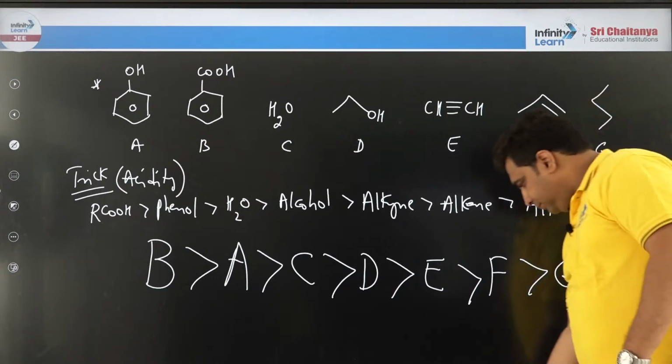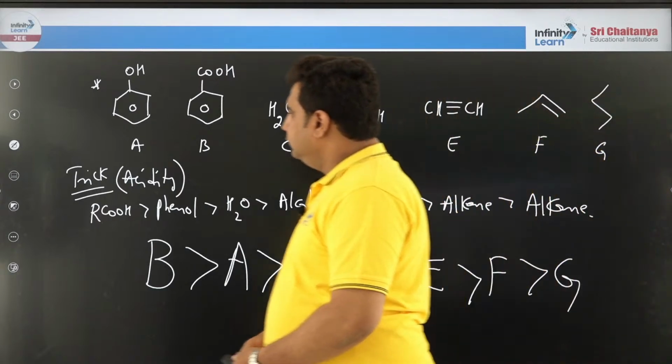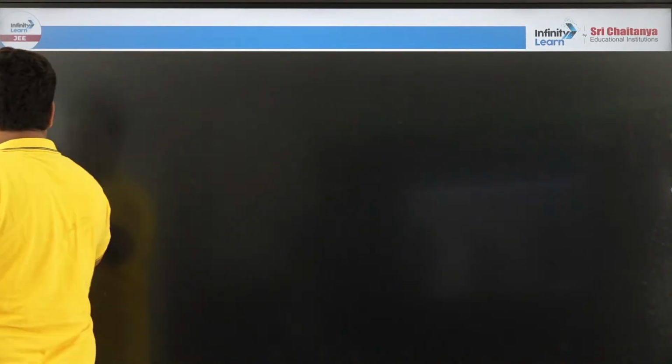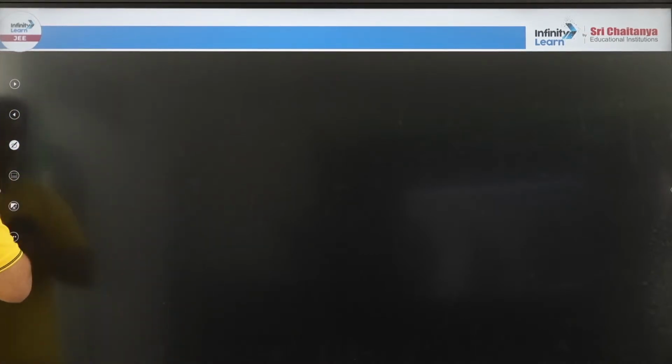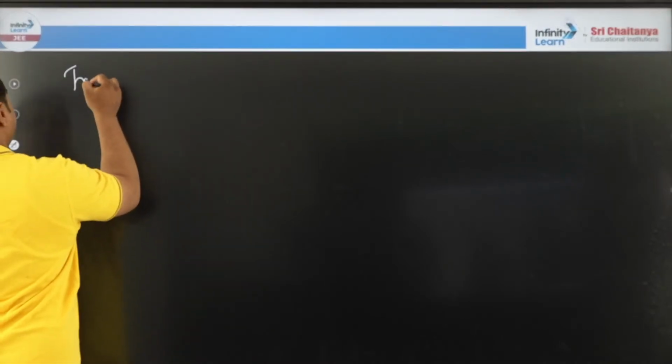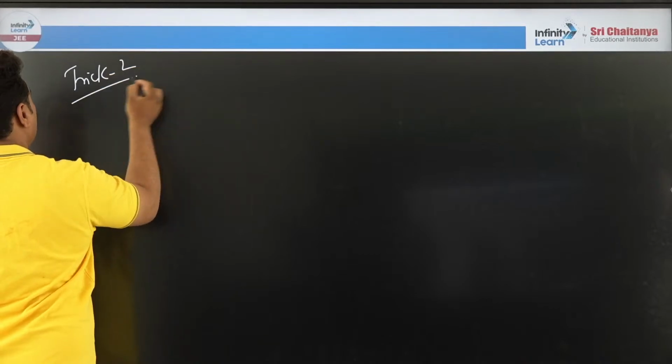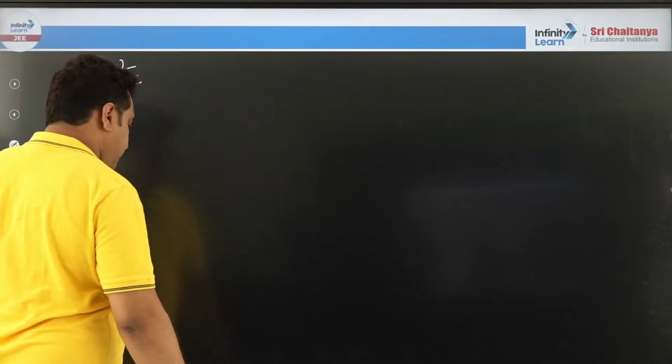Now, I am changing the page. Right. Now, another trick. Trick number 2, remember all of you.